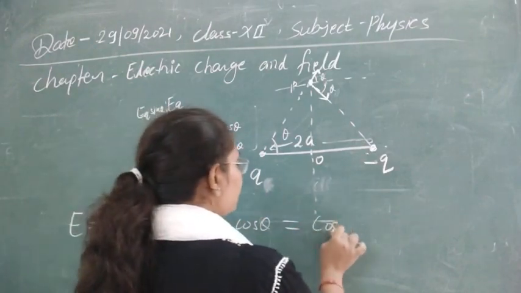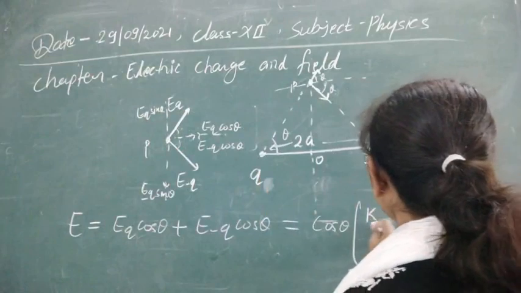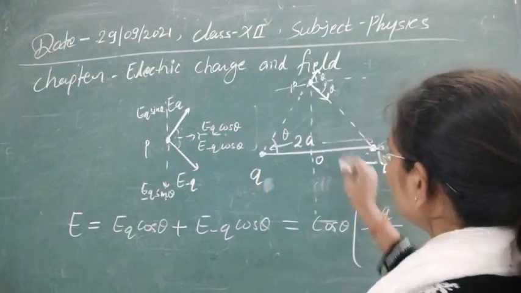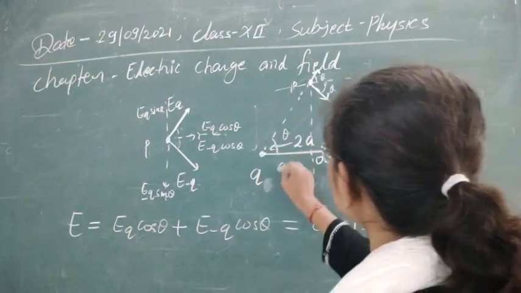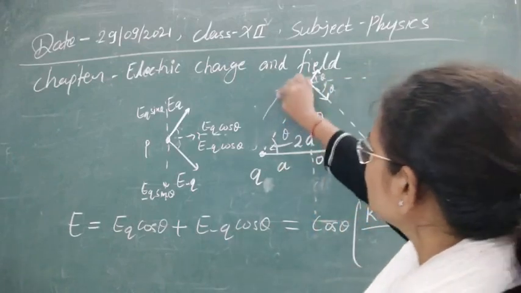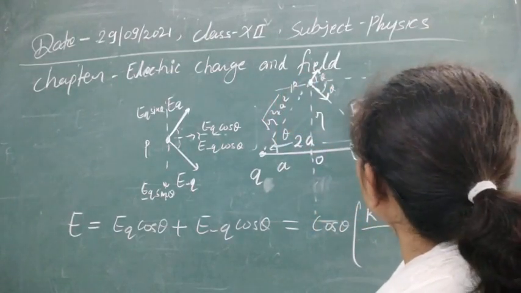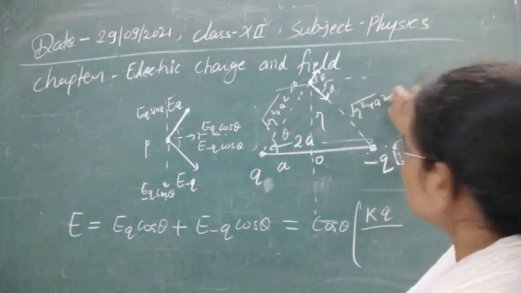E plus Q has the value kQ upon this distance. As this distance is a and from the center the distance is r, this will be root of r square plus a square. Similarly this will also be root of r square plus a square.